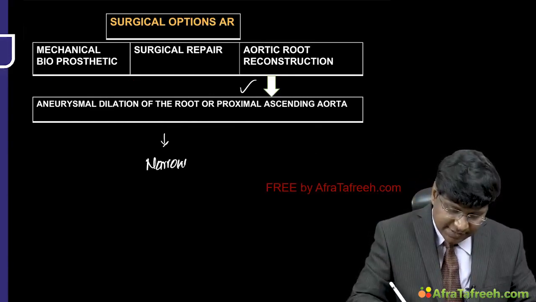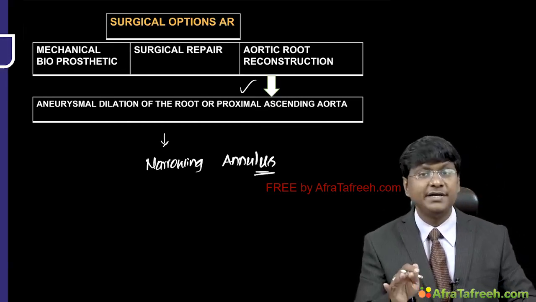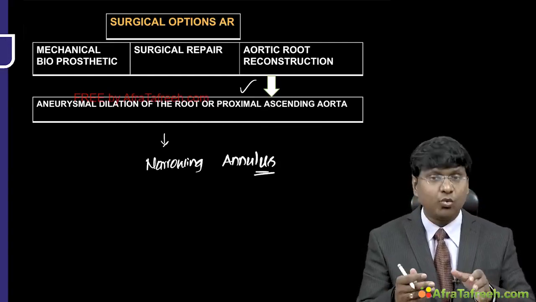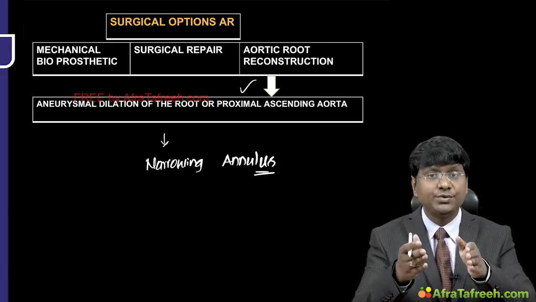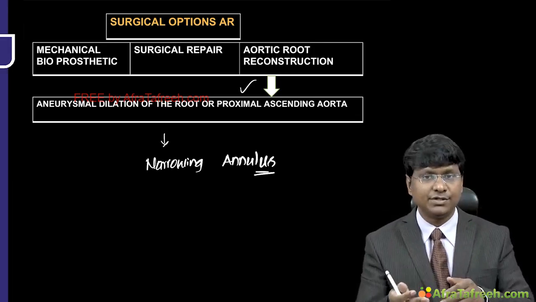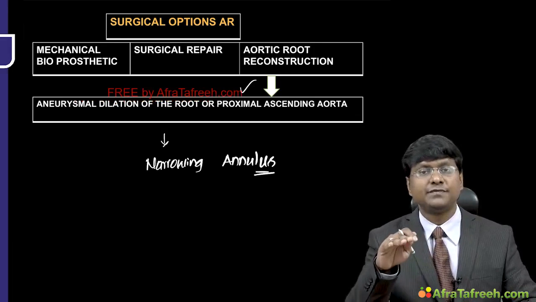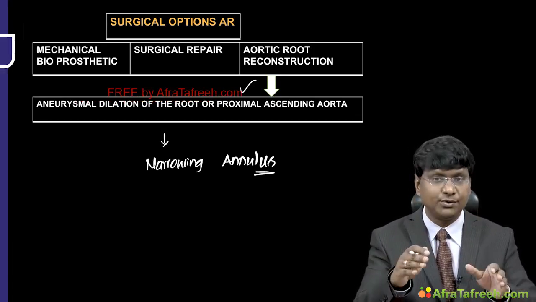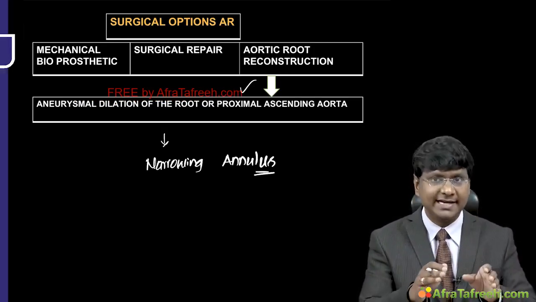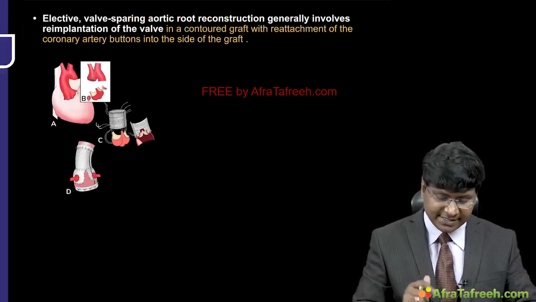You have to see that the annulus is being repaired. The annulus is being repaired, and what is that? You need to do the narrowing of the annulus. So basically, you need to do the excision of the portion of the aortic root or the aorta which has been dilated, and you need to place the graft.